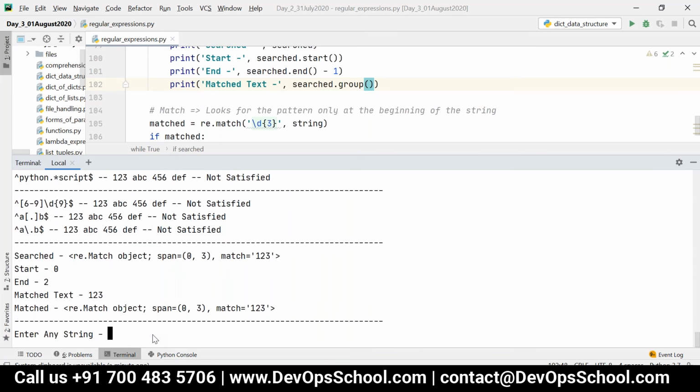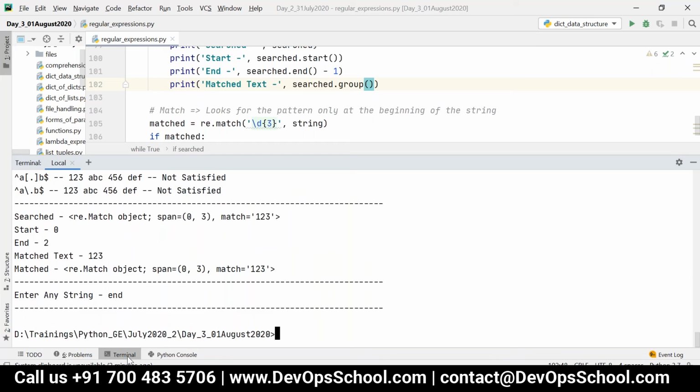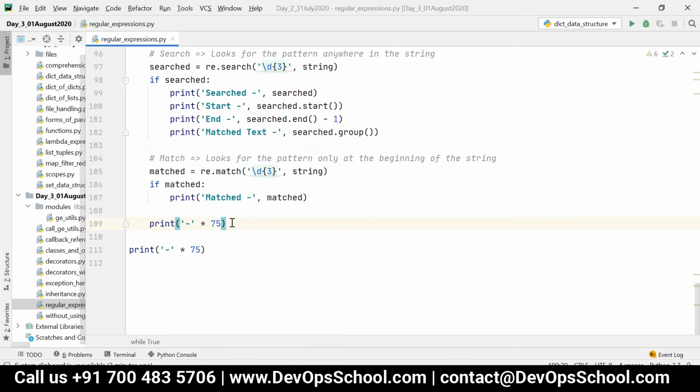But if I execute, it will give just the first occurrence. In this case, I can use the findall method. There are other methods too; let's write them one by one.